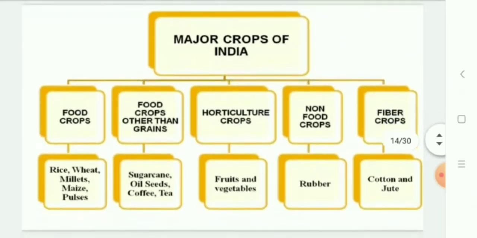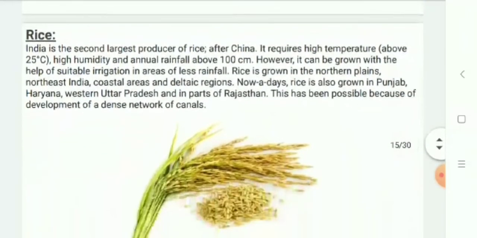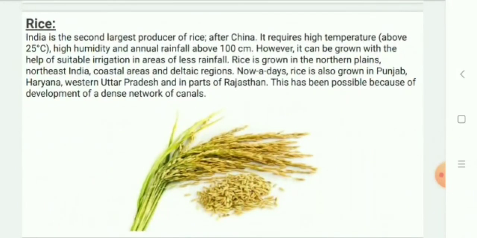Next, we are going to read about major crops of India, which are categorized as follows: food crops other than grains, horticulture crops, non-food crops, and fiber crops. Let us start with rice. Rice is a staple food crop of the majority of people in India. Our country is the second largest producer of rice in the world after China.